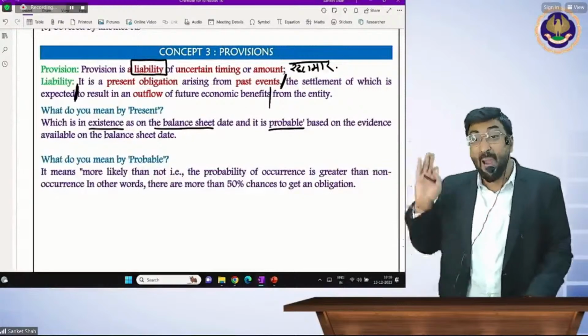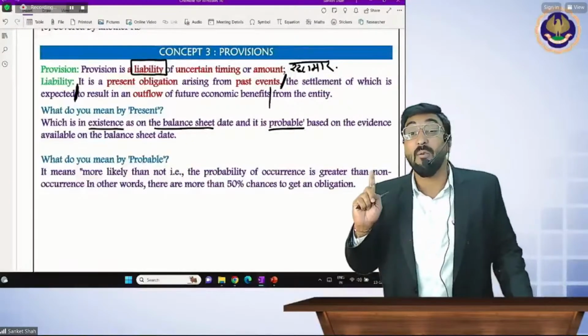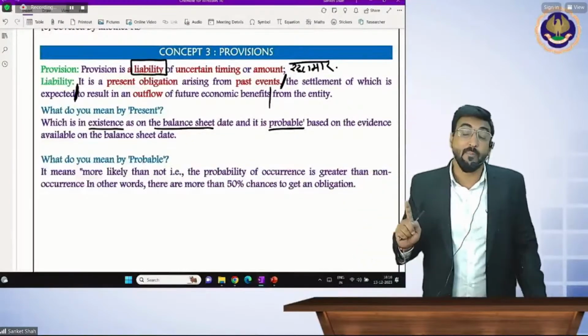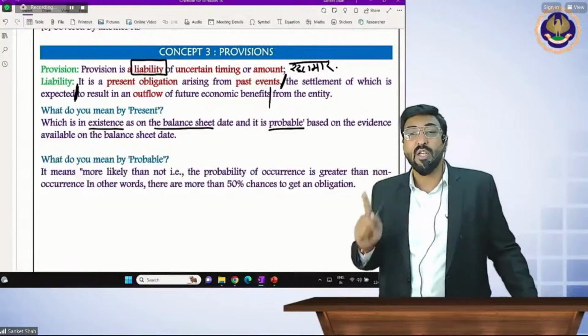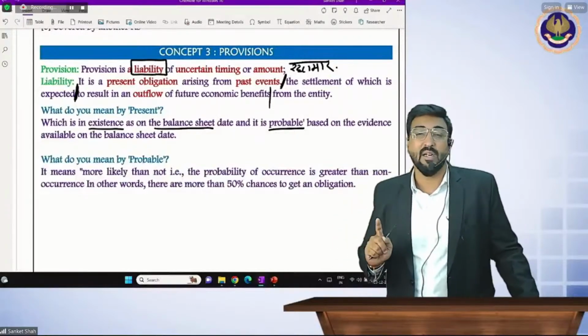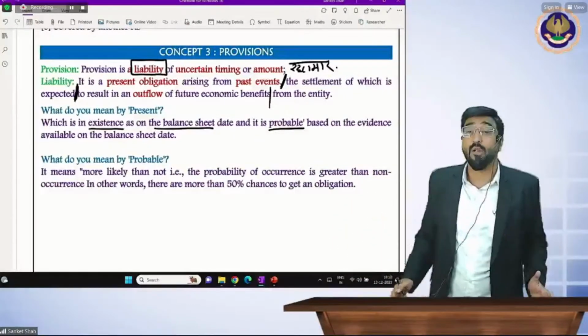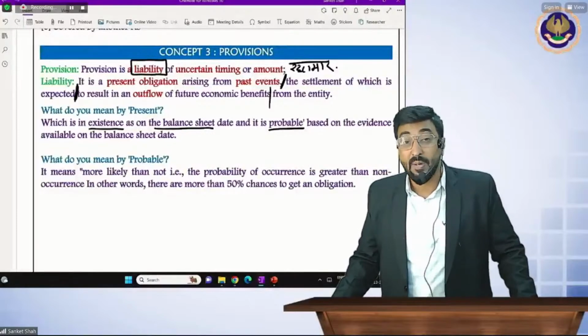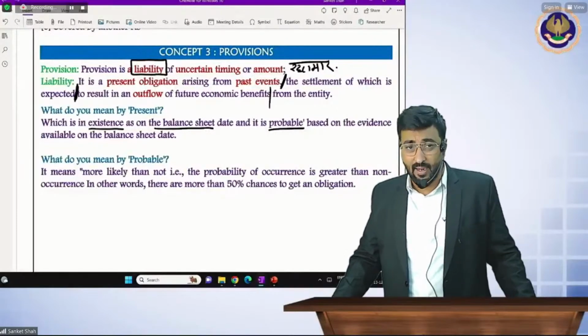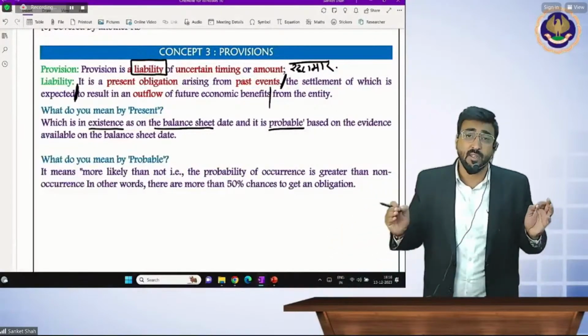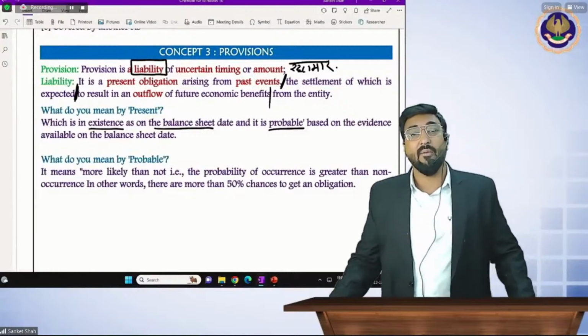This question is mandatory. Remember, this standard is very favorite of the examiner. Whenever the paper setter gives a question, it is always on provision, contingent liability and contingent asset, because this is very important in real life also. Therefore please don't ignore this standard. Present means existence on the balance sheet date, and it is probable based on the evidence available on the balance sheet date.